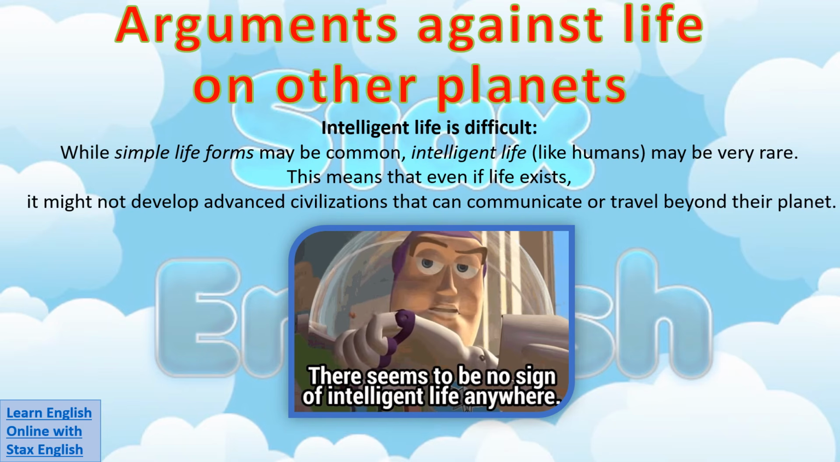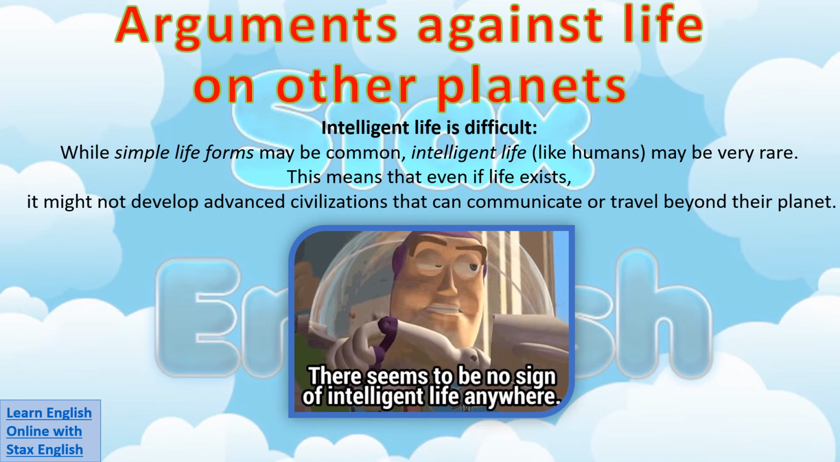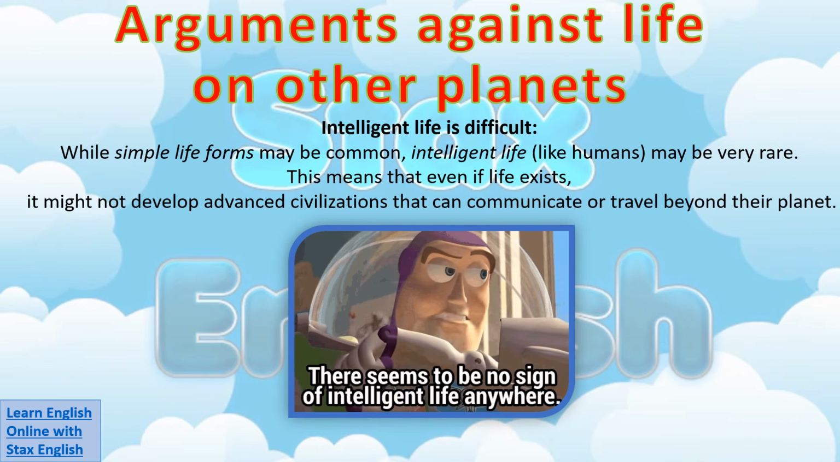Intelligent life is very difficult to create. While simple life forms may be common, intelligent life, like humans, may be very rare. This means that even if life exists on other planets, it might not develop advanced civilizations that can communicate or travel beyond their own planet.